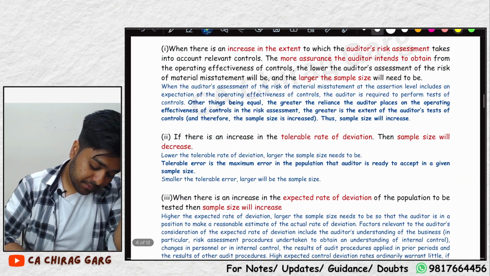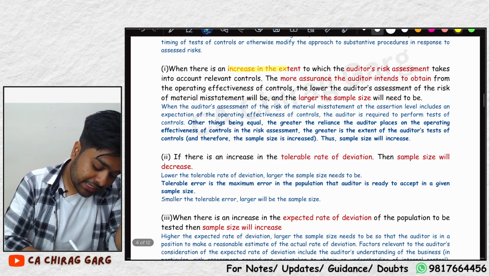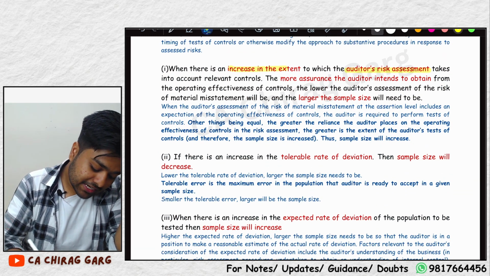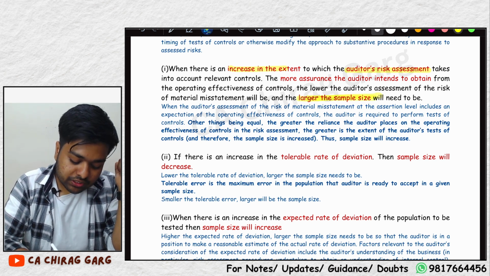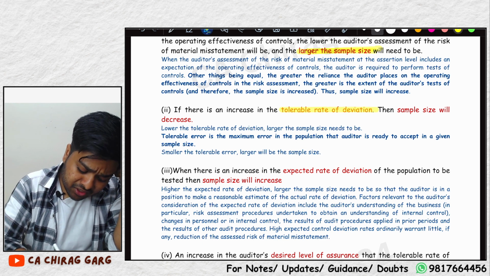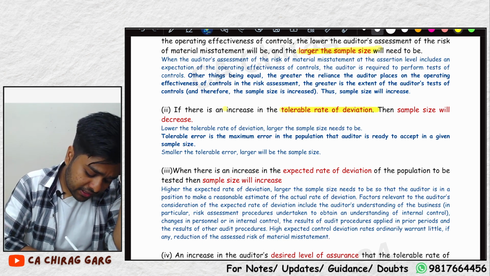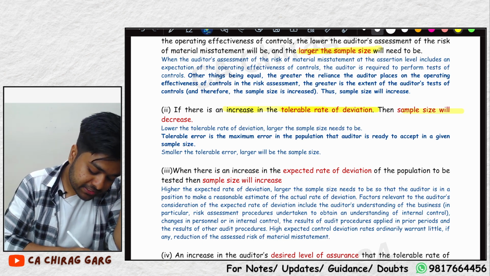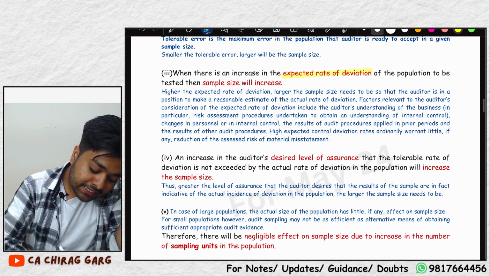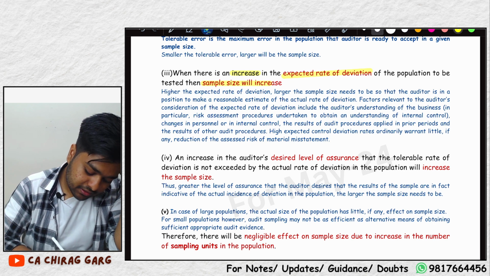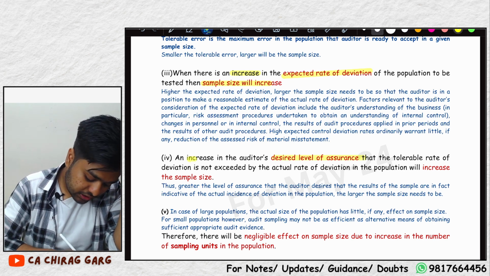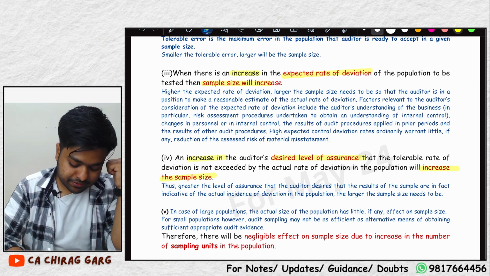See, increase in the extent of auditor's risk assessment: if the risk assessed by the auditor is high, he should take a larger sample size. Tolerable rate of deviation is high: increase in tolerable rate of deviation, sample size will decrease. Expected rate of deviation is high, sample size will increase. Desired level of assurance is high, increase in the sample size.